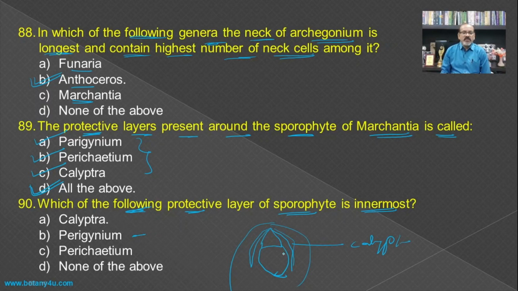Then the outer one is known as the perigynium, and the protective layer which is responsible to encircle many sporophytes at the same time, that is known as the perichaetium, and hence all these three are the protective layers of the sporophyte, of which the calyptra is the innermost one.